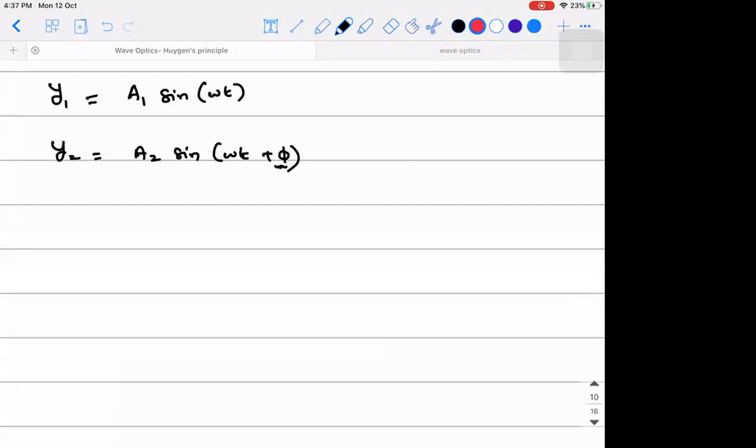Similarly, the phase difference between these two waves at any instant is phi. Accepted? So I can say that these two waves are coherent in nature. That is the mathematical way of visualizing it. Everything comes from the concept of sustained interference. So according to the principle of superposition,